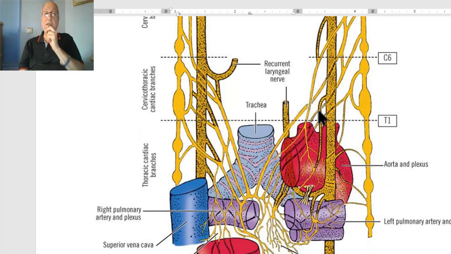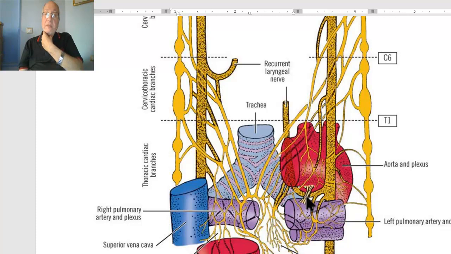And in contrast, the lower or inferior cervical cardiac branch of the left vagus, both from the neck.